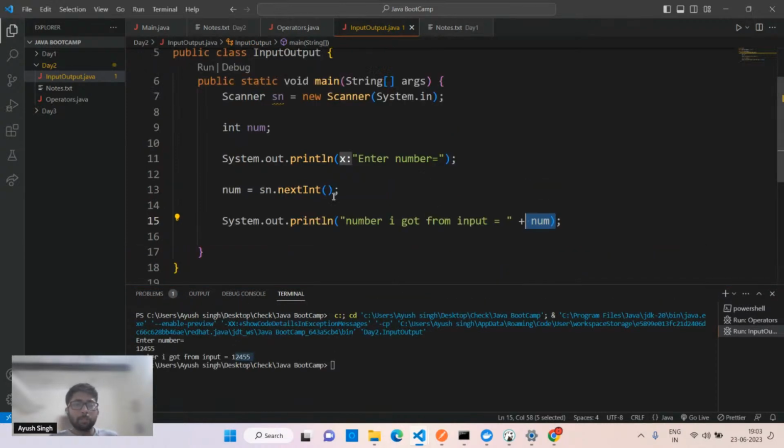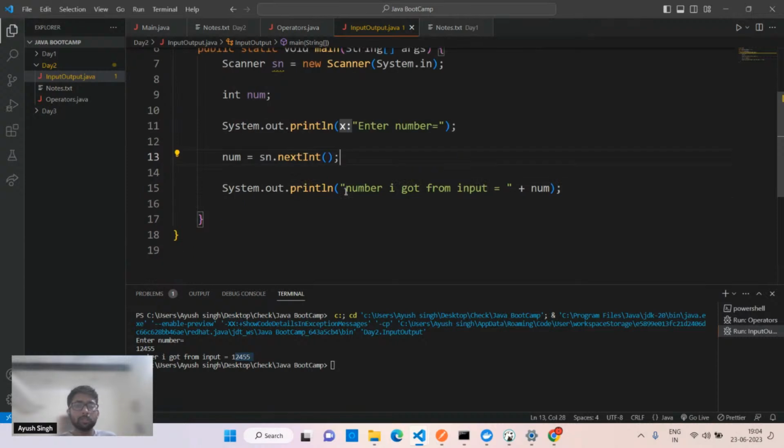So if you're passing any string, you cannot store the string in num, so that's not possible, because whatever you are passing, it will consider that as a string. So you cannot store a string into an integer. That's not possible, right?